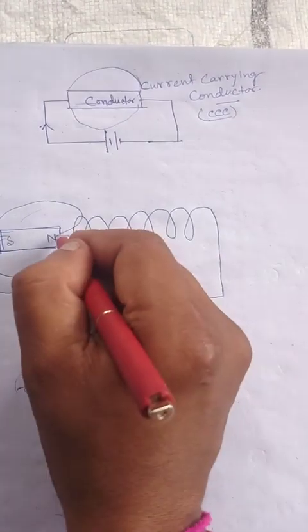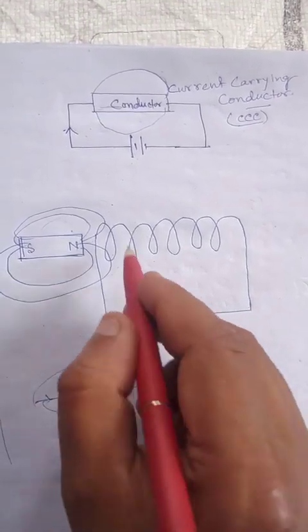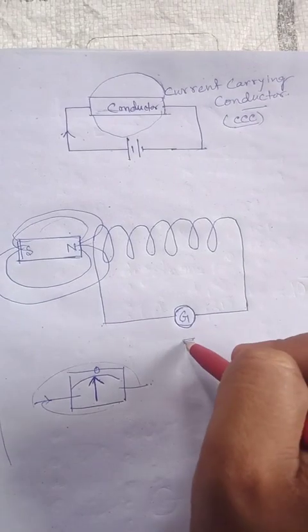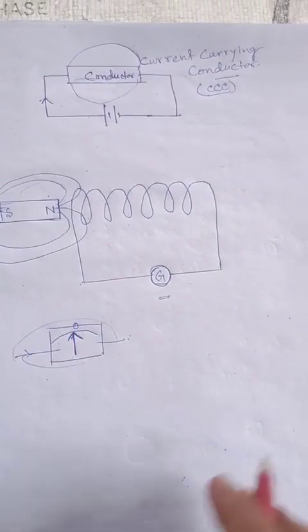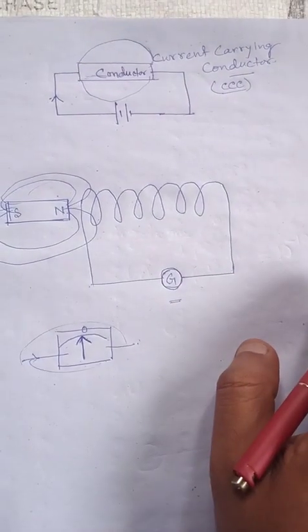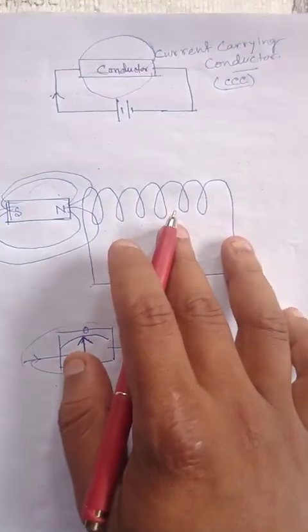As there is a magnetic field, he thought it may be possible for current to flow through the conductor and the galvanometer to deflect. But he saw that there was no deflection in the galvanometer. That means current is not flowing through this coil.